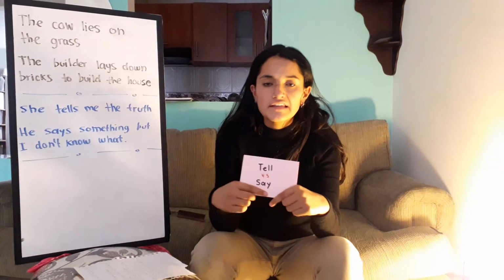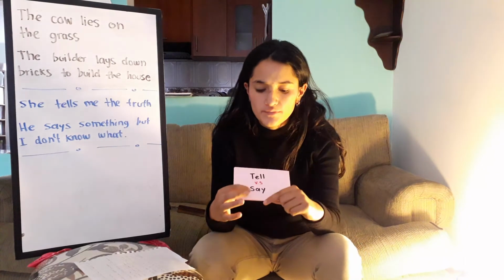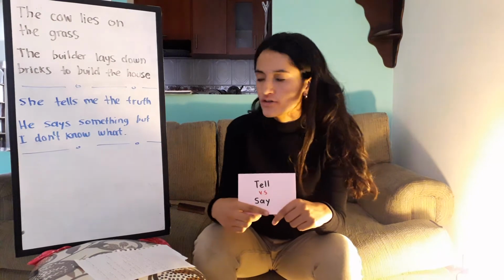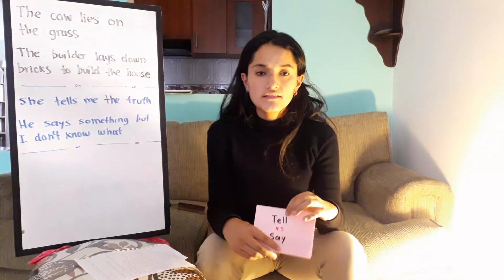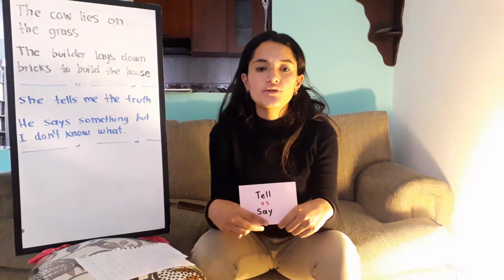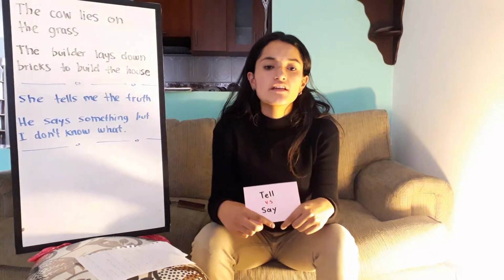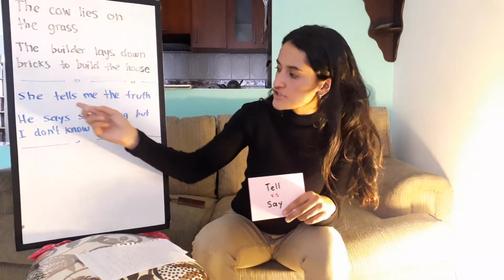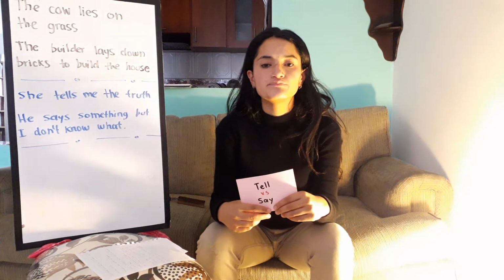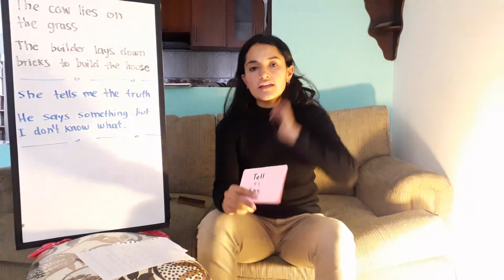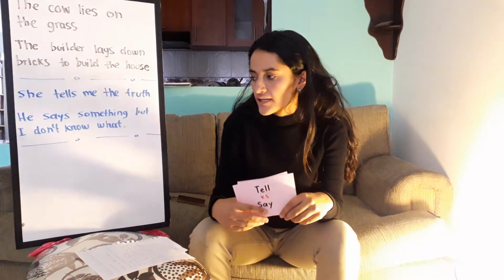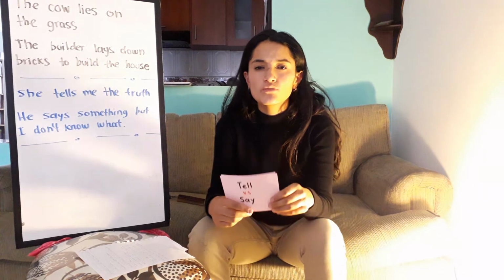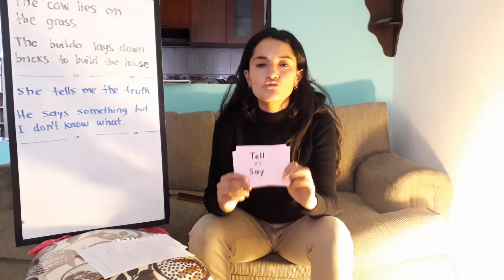The next is the comparison between the verb tell and the verb say. She tells me the truth. He says something, but I don't know what. What is tell? Tell is utter words so as to convey info, opinions, intention, or instructions. For example, she tells me the truth is like information. And say. He says something, but I don't know what. Say is communicate information to someone in spoken or written words.